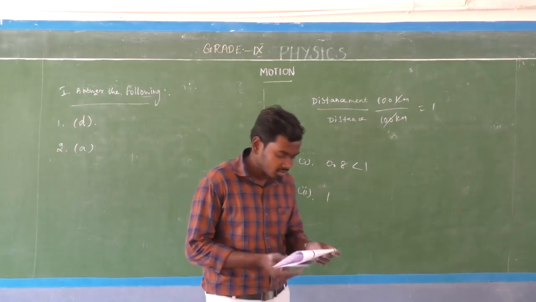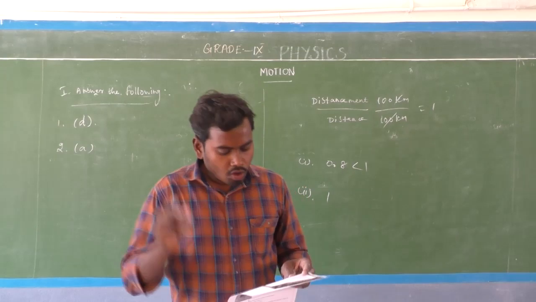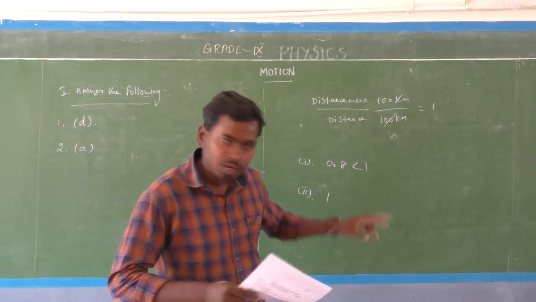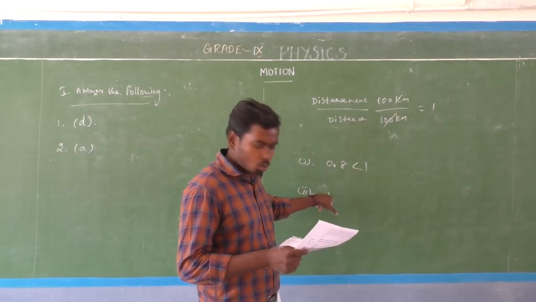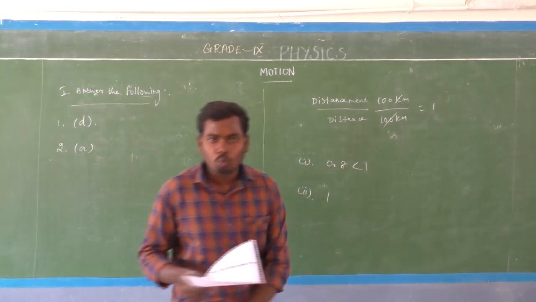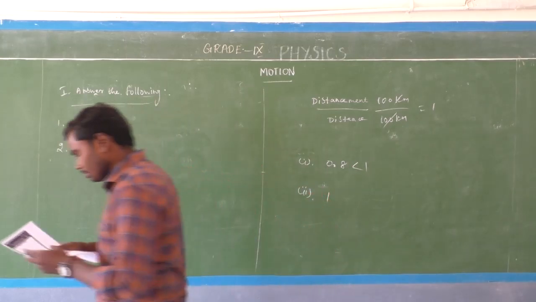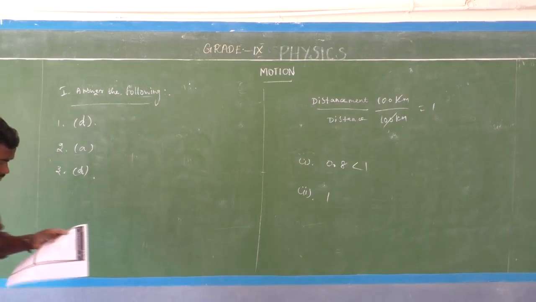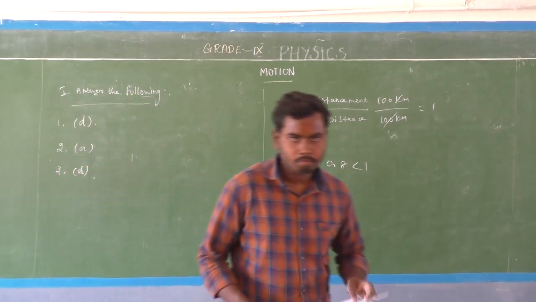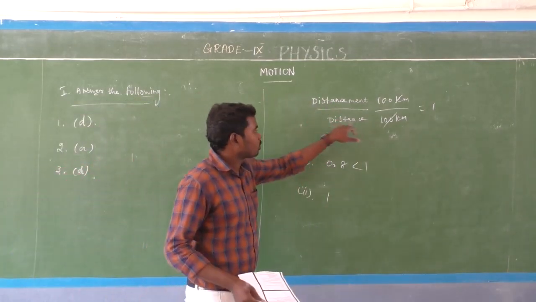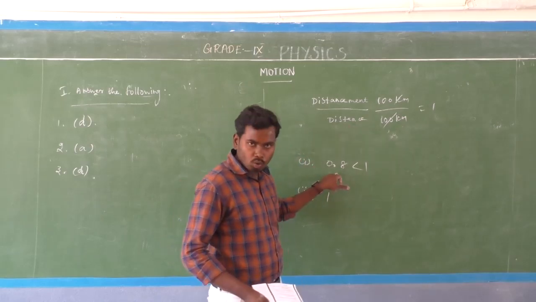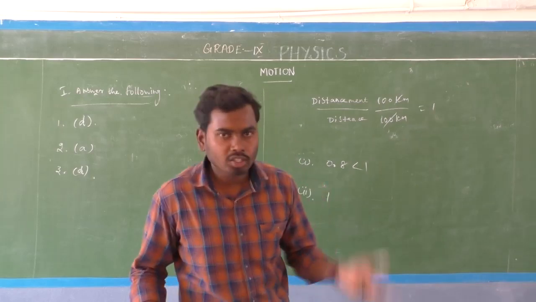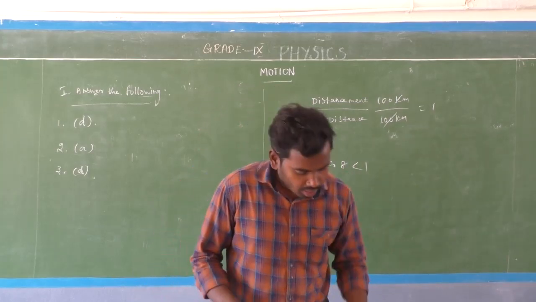So which is the answer? The fourth one is the answer, which means D. Equal to 1 or lesser than 1. That is the third question's answer, that is D. The ratio of displacement to distance can be lesser than 1 and equal to 1. It's very simple, don't get confused. Next one, the fourth one.